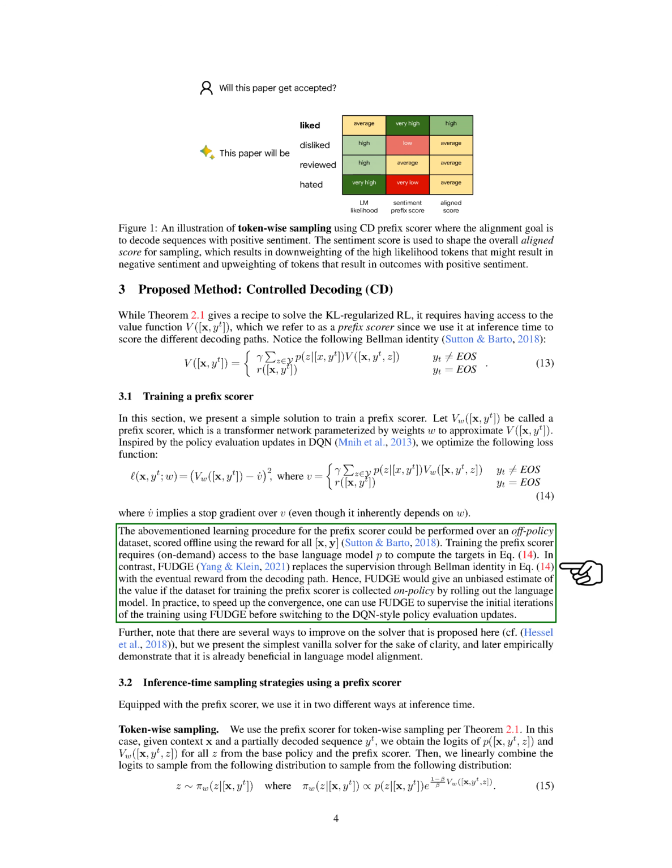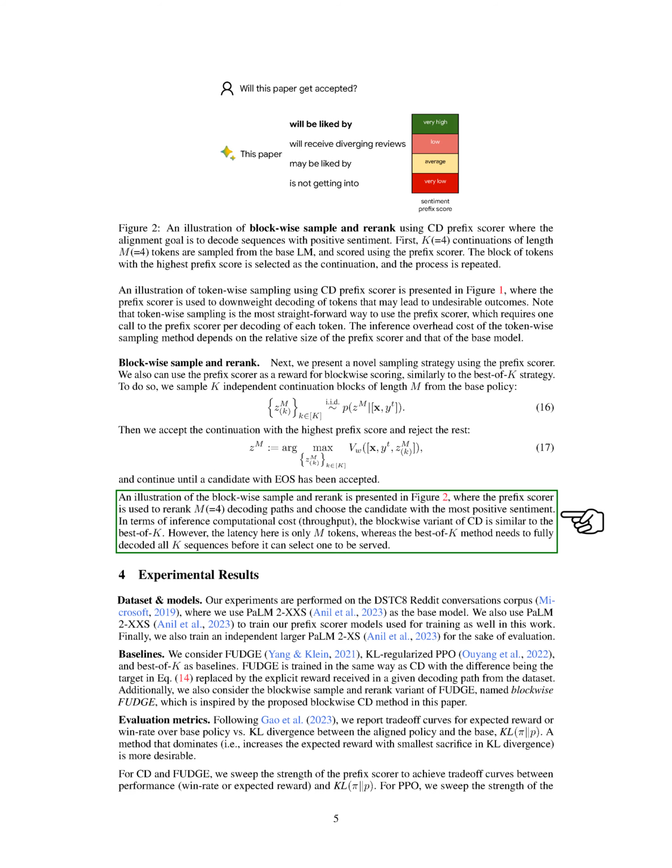Once we have the prefix scorer, we can use it in two different ways at inference time. The first way is token-wise sampling, where we use the prefix scorer to sample tokens one at a time. The second way is blockwise sampling and re-ranking, where we use the prefix scorer to score blocks of tokens and then choose the block with the highest score. This method is similar to the best of K strategy, but it only needs to decode M tokens at a time, whereas the best of K method needs to fully decode all K sequences before it can select one.